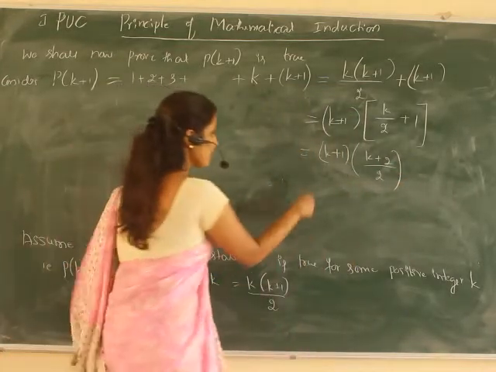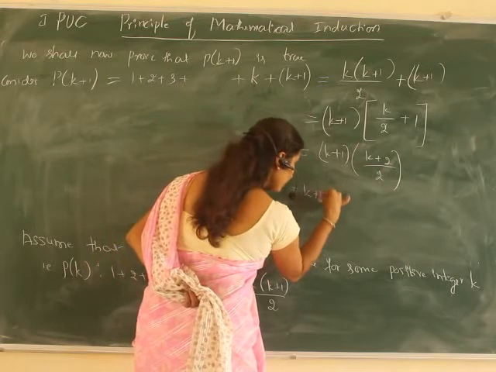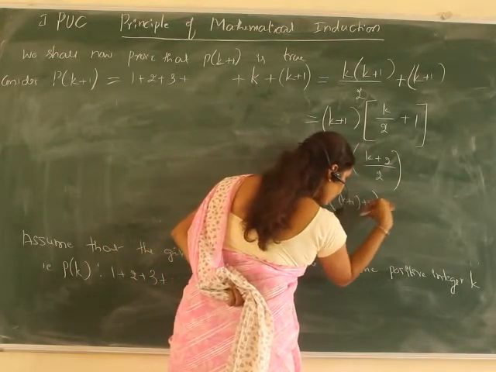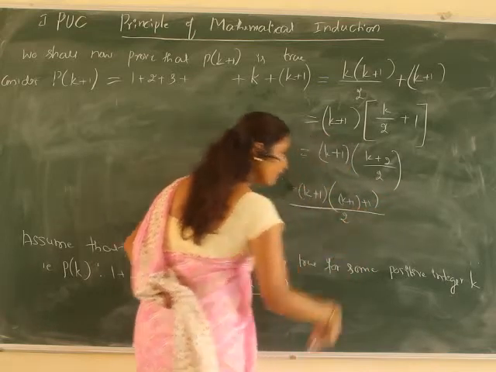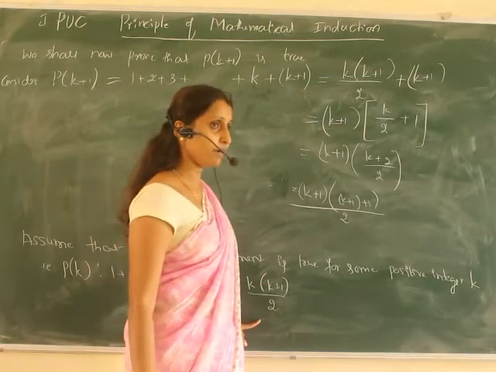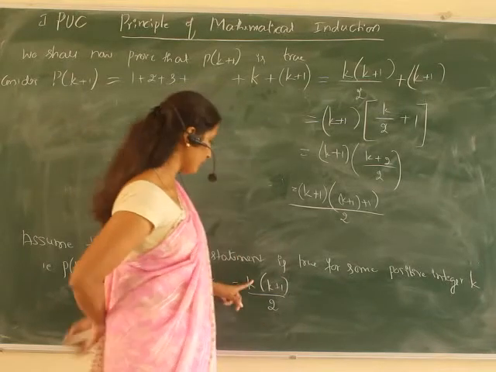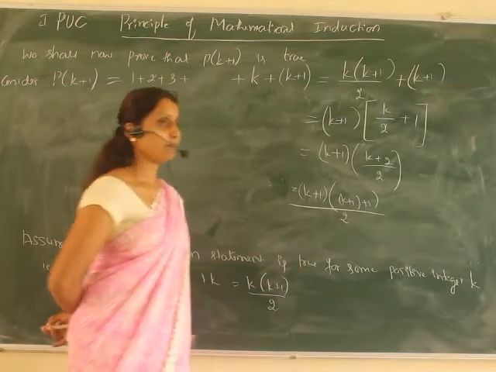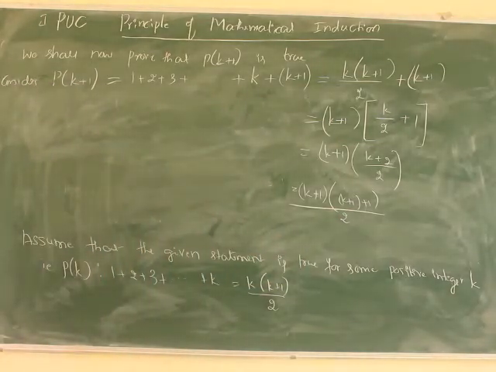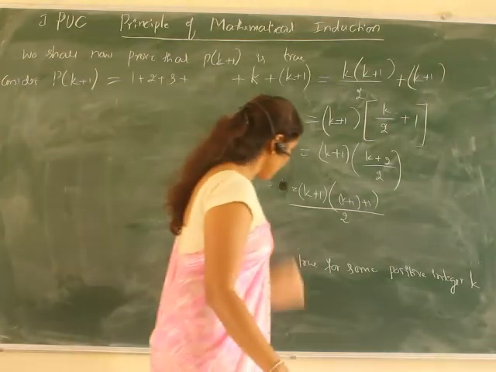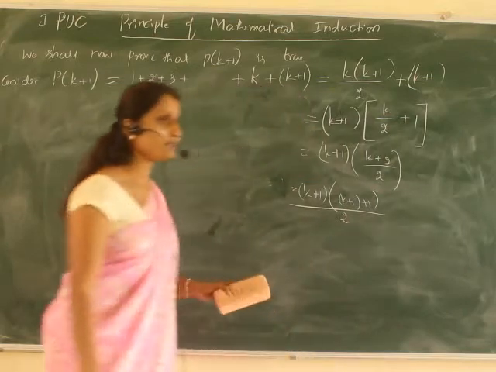I can write this as k plus 1 into k plus 1 plus 1, divided by 2. So for k terms it is k into k plus 1 divided by 2. For the k plus 1 term, instead of k it should be k plus 1. So I have assumed it is true for k, and I have got the result for k plus 1, it is true.